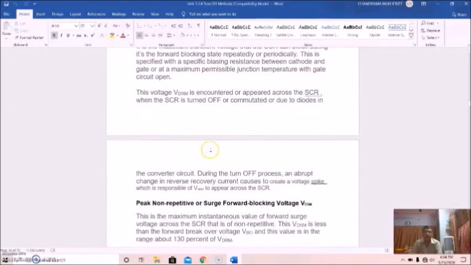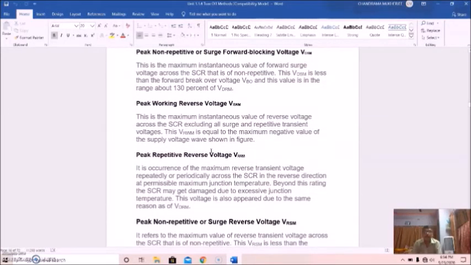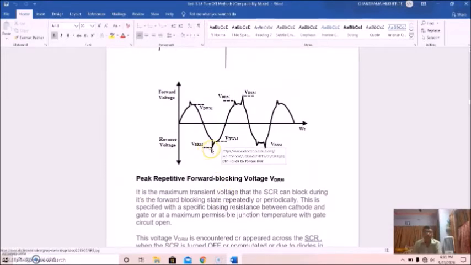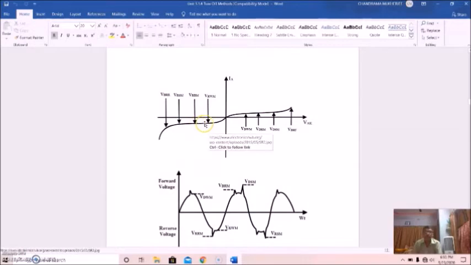Now, this peak repetitive reverse voltage VRRM occurs due to the maximum reverse transient voltage repeatedly or periodically across the SCR in the reverse direction at the permissible maximum junction temperature. Beyond this rating, the SCR may get damaged due to excessive junction temperature. This voltage also appears for the same reason as VDRM, like here it is shown. This one, you see, this is more than this.